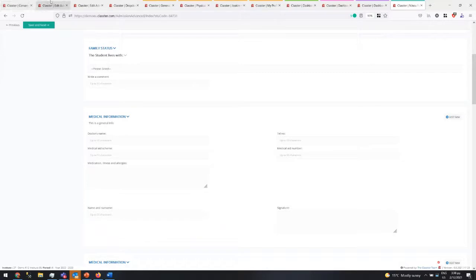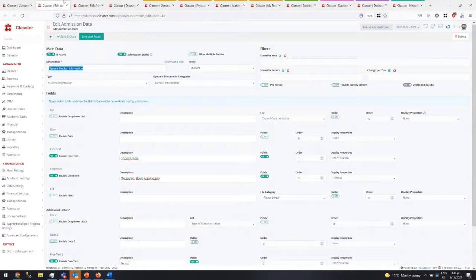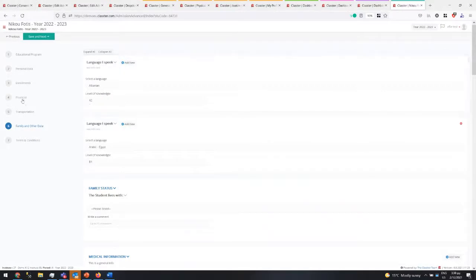Another interesting thing you can do is the following. You want to separate the medical information to be a separate tab. So what you want to do is add a tab called medical information. How can you achieve that?